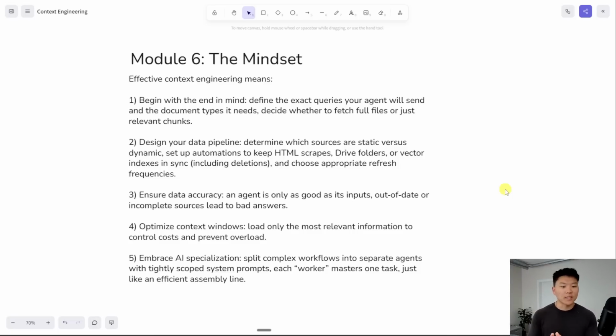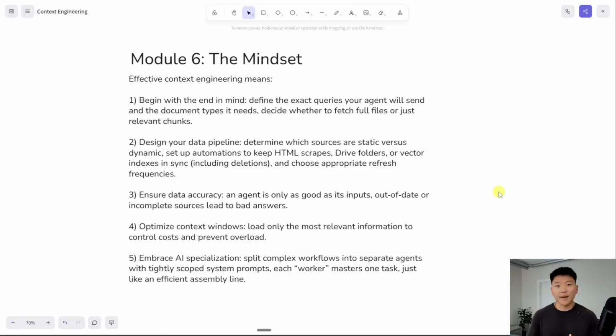And that leads really well into the next point, which is ensuring data accuracy. The whole reason of setting up context engineering and our RAG systems is so the agent uses its tools, it pulls back relevant, up-to-date, accurate information, and then answers. So if your knowledge bases are out of date or inaccurate and the agent pulls it back, it's going to also answer inaccurately. But really, the data pipeline is so important. It is basically the foundation of standardizing your data, preparing it to come in, and then uploading it to the right spot. And this is where you have a lot of control, because what you want to do is have predictable inputs, predictable standardization, and then predictable loading into a database.